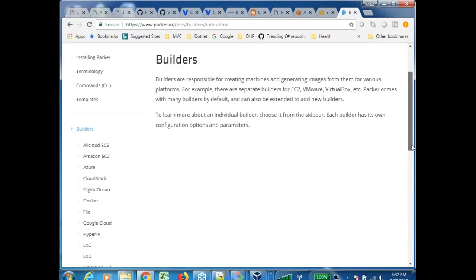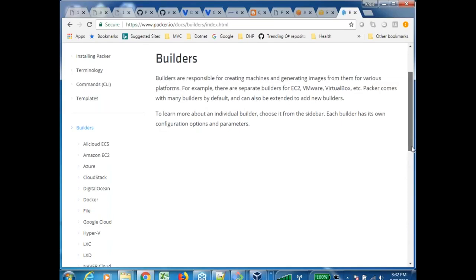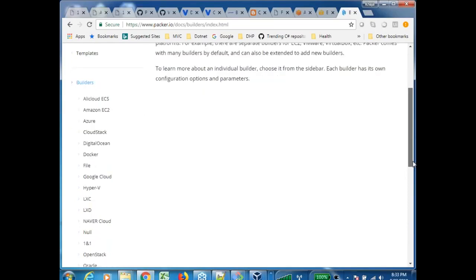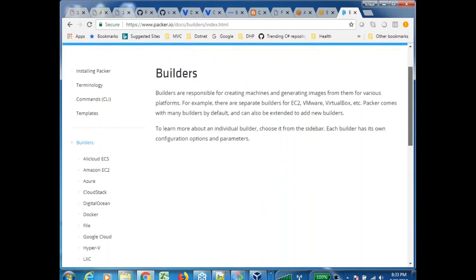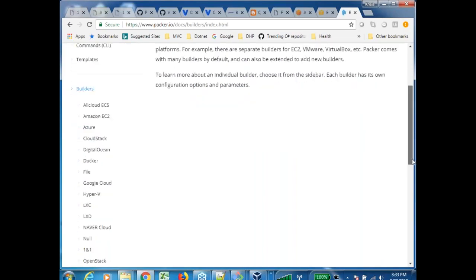Over here there is Docker also, but don't try to even think of a Packer plus Docker combination. We are not going to do that. That is a very crazy and nonsense combination. It doesn't make sense at all. Okay. So these are all the builders supported by Packer, and we are interested in Amazon and Azure. Let me scroll down.